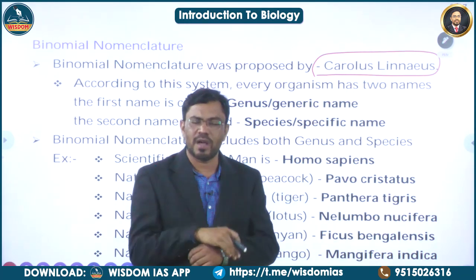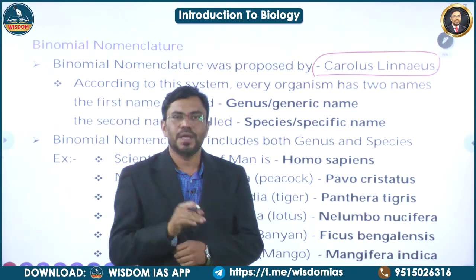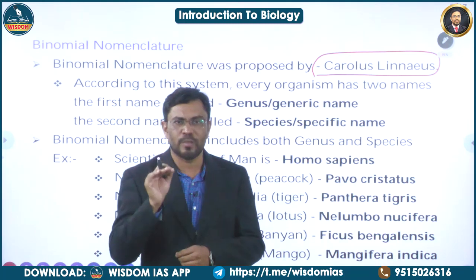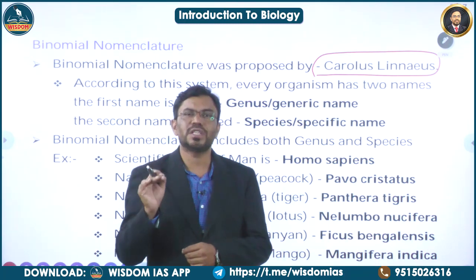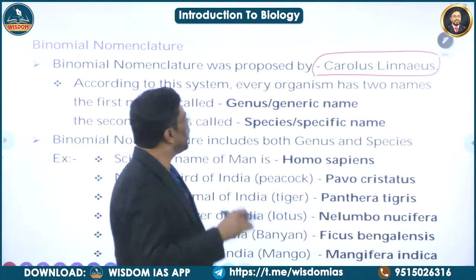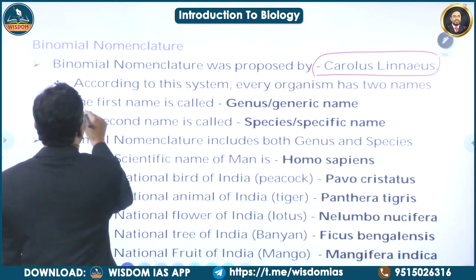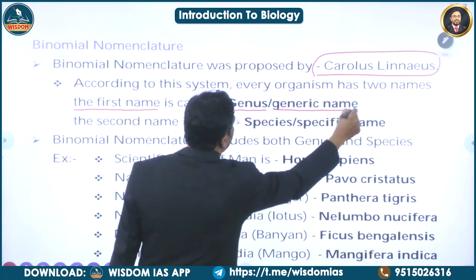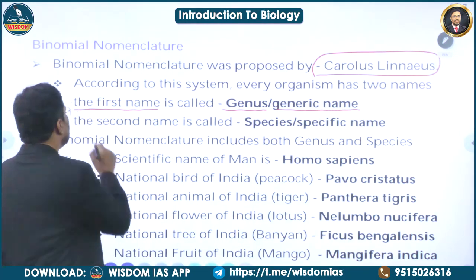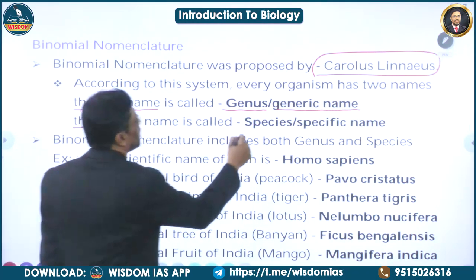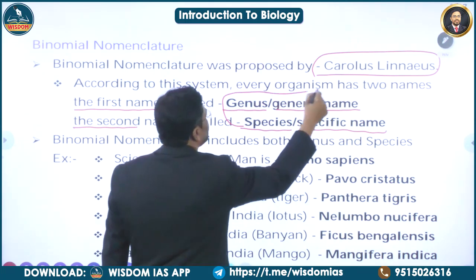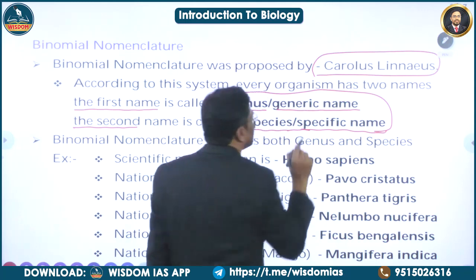So according to this binomial nomenclature, each and every organism has two names. The first name is called as a genus name or generic name. And then the second name is called as a species or specific name. You have to remember this one. These two names you have to remember. So simply you will get the question.